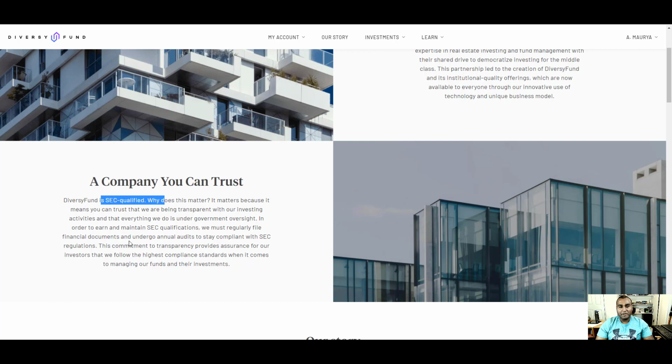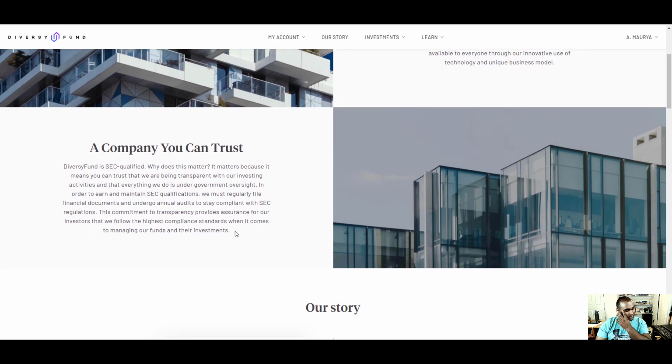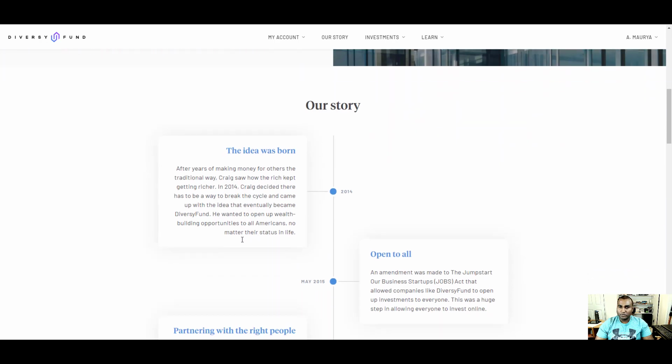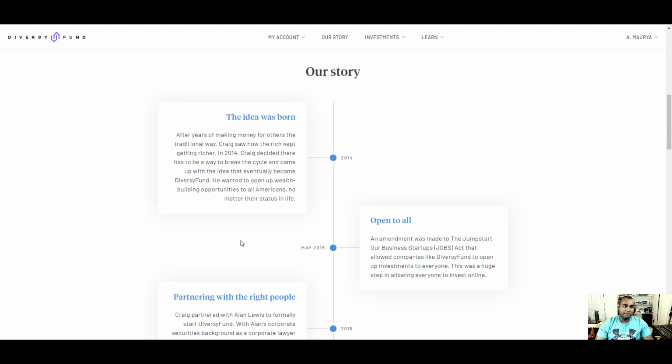This one is really, they talk about SEC qualification, and they are qualified, and annually they get audited. That's what they're talking about. Therefore, they have this stamp, but still you should read the SEC qualification, right? The documents they put out, for your own diligence. And I am not a certified CFA, accountant, lawyer, or any other profession. Therefore, do your own due diligence. Ask the right people if you want to invest or don't invest.